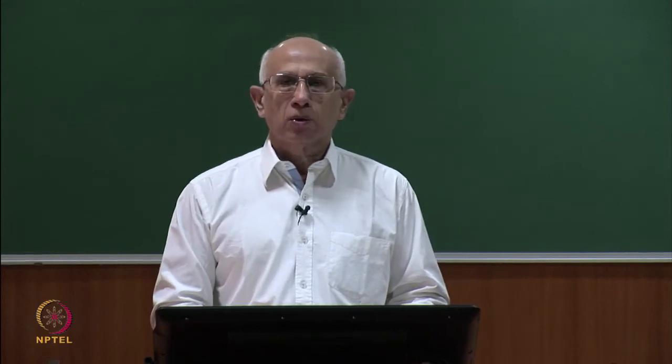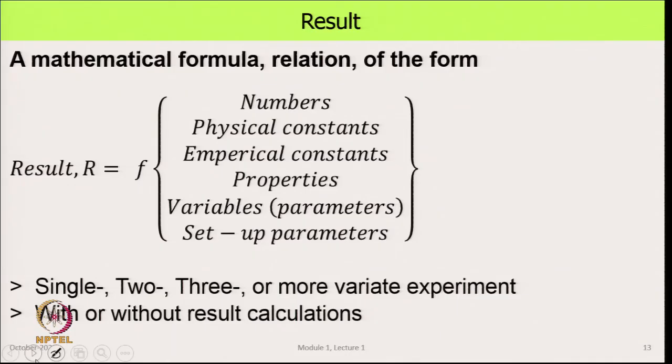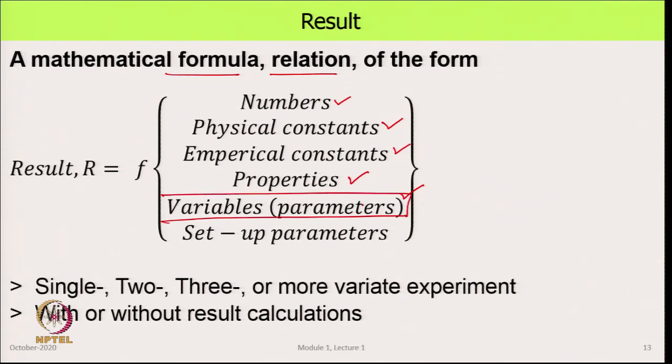A third definition is about, we have talked yesterday about a result. In the context of this course, a result is a mathematical formula or a mathematical relation which has in it the function of some numbers, physical constants, they do not change, say, empirical constants which were obtained by some experiment, and we put some numbers in it, some properties, properties of materials, so variables. This is what we measured. So, this is what comes from the experiment.